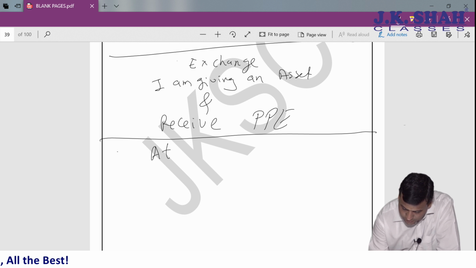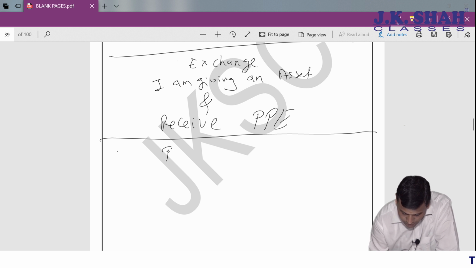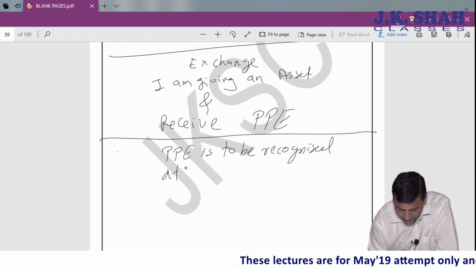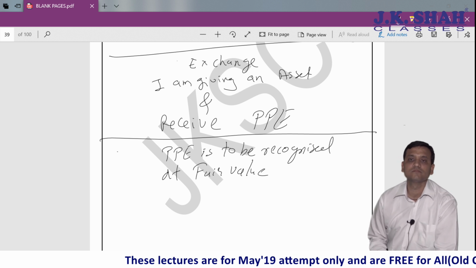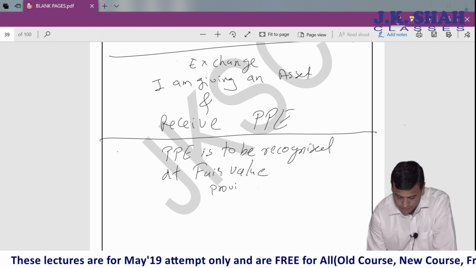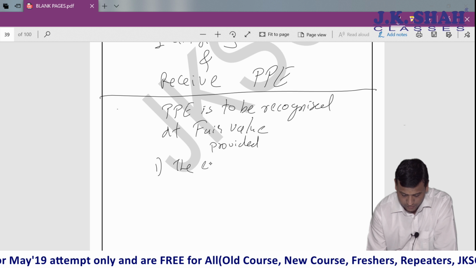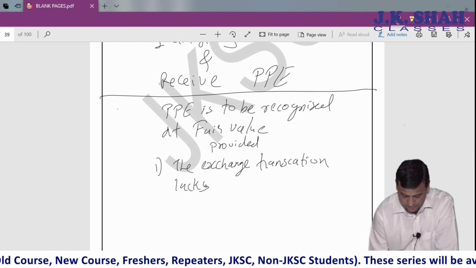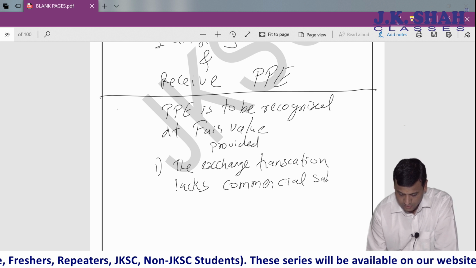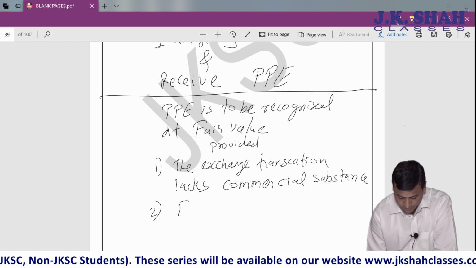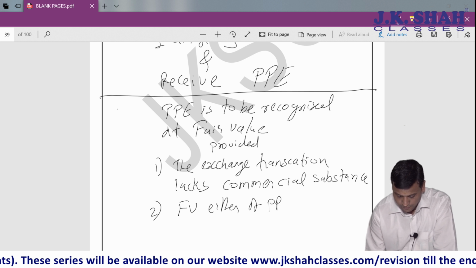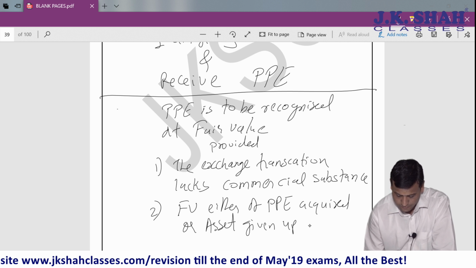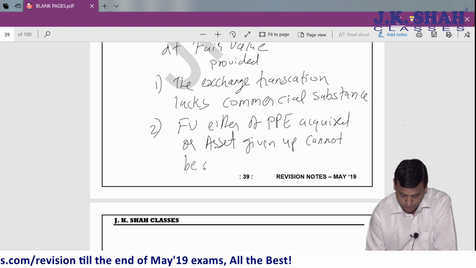The standard says PPE is to be recognized at fair value, provided number one, the exchange transaction lacks commercial substance, and number two, fair value either of PPE acquired or asset given up cannot be determined.